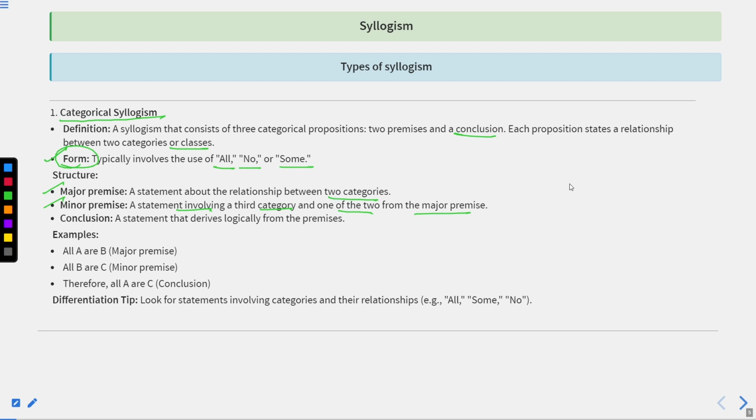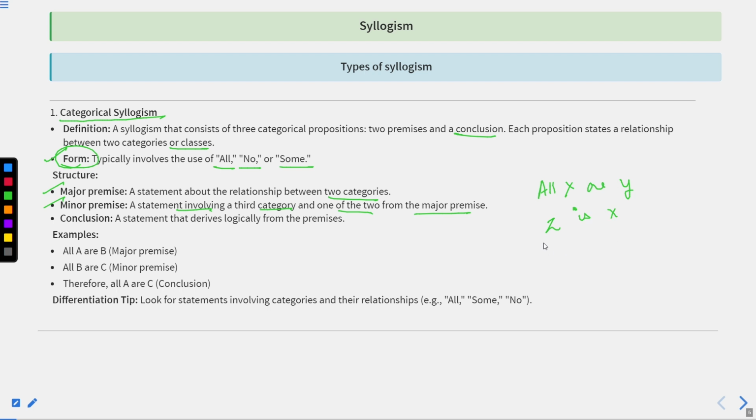So let's take this as X and Y. When we talk about two categories, the words that will be involved are all, no, or some. So if we say all X are Y, and then we say that Z is X.